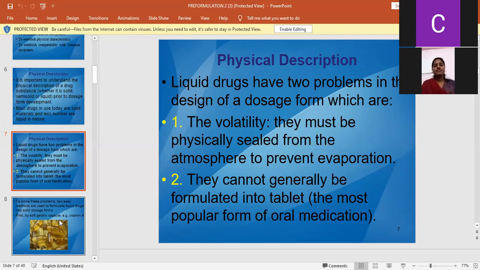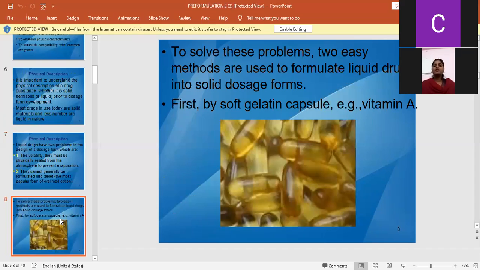The next one is liquids. Formulation of a liquid dosage form is difficult.